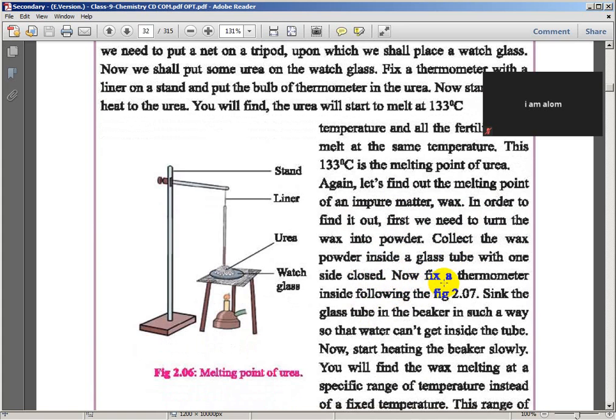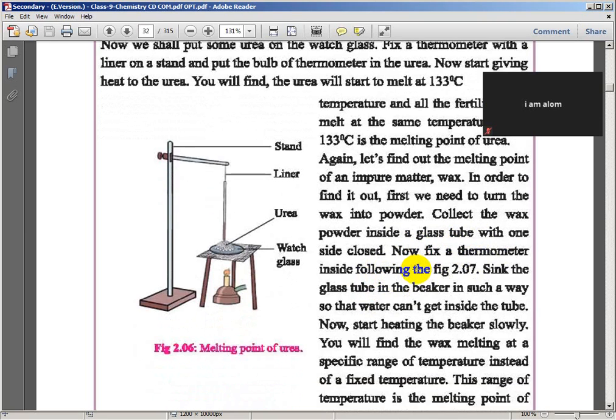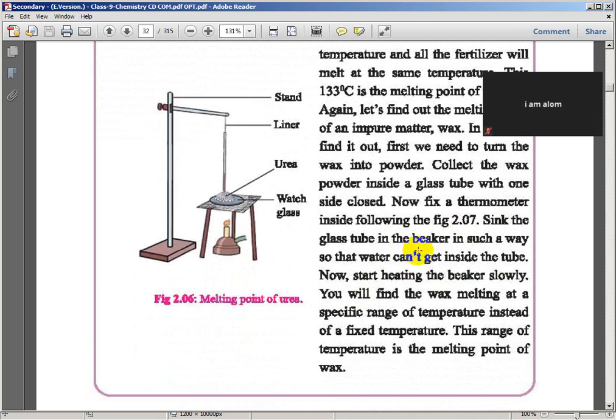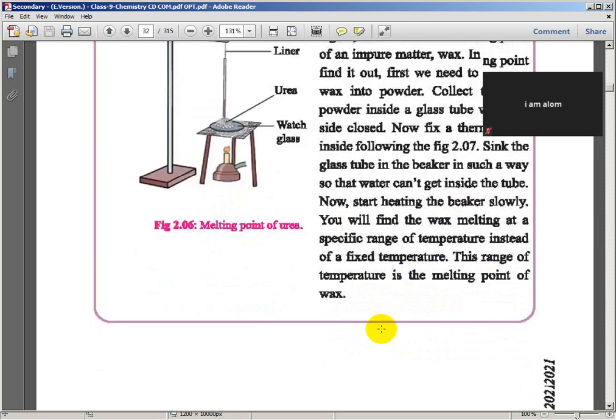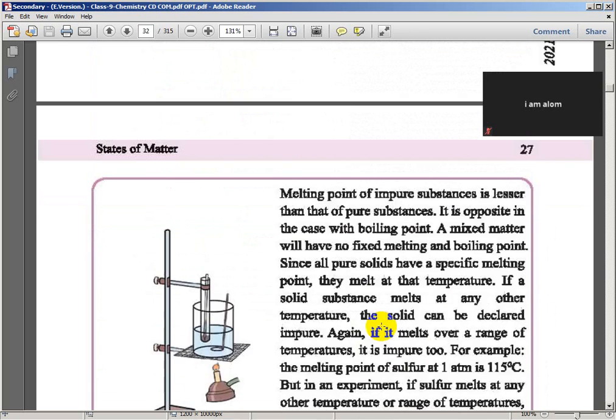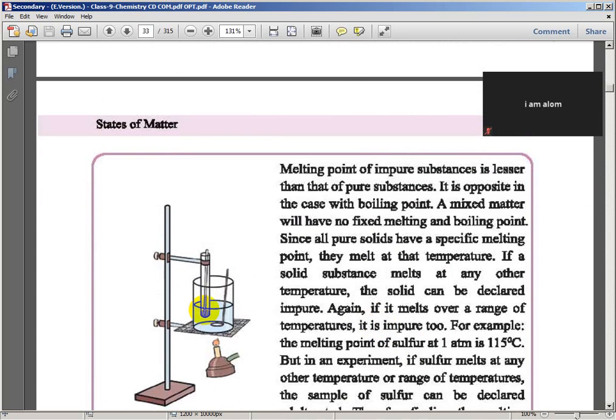Now fix the thermometer inside, as in figure 2.07, and sink the glass tube in the beaker in such a way that water can't get inside the tube. Now start heating the beaker slowly. You find the wax melting at a specific range of temperature instead of a fixed temperature. This range of temperature is the melting point of wax.